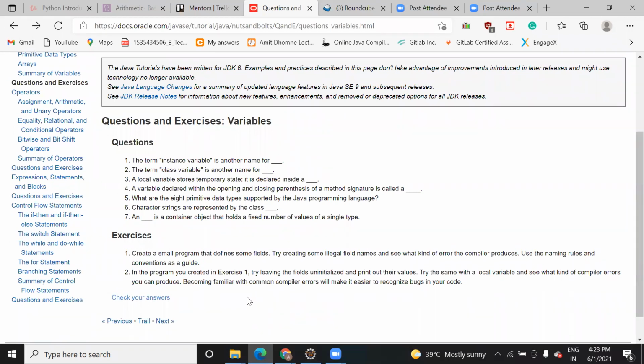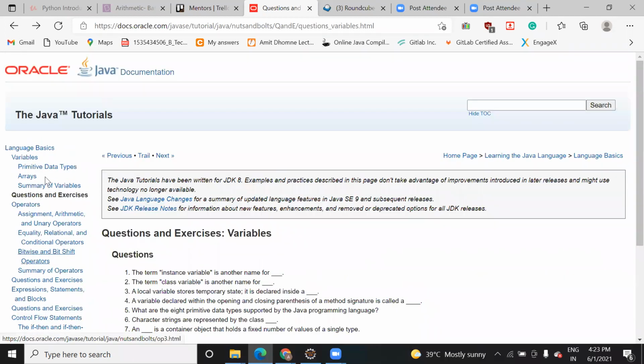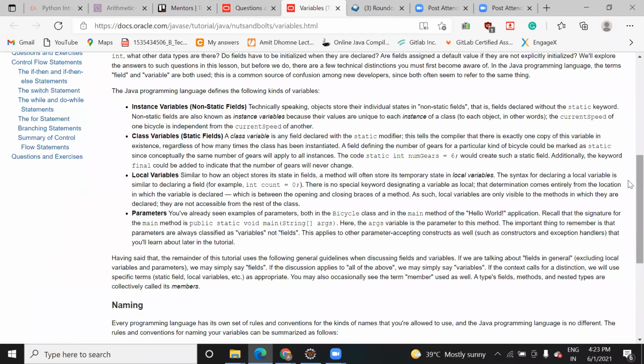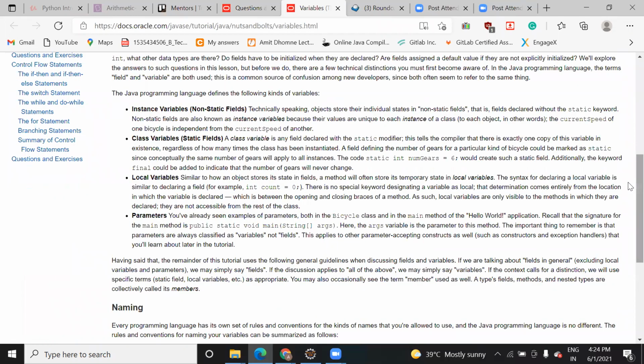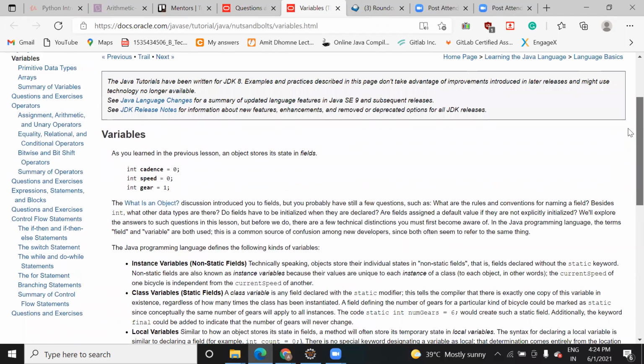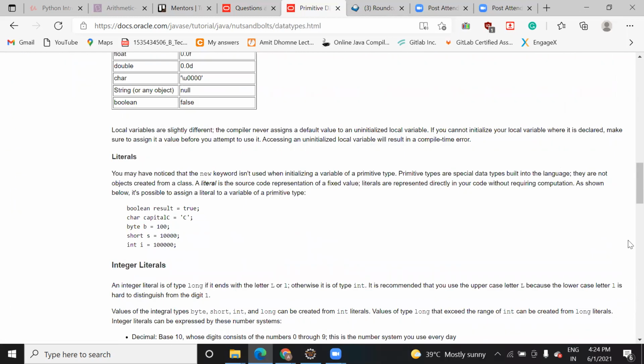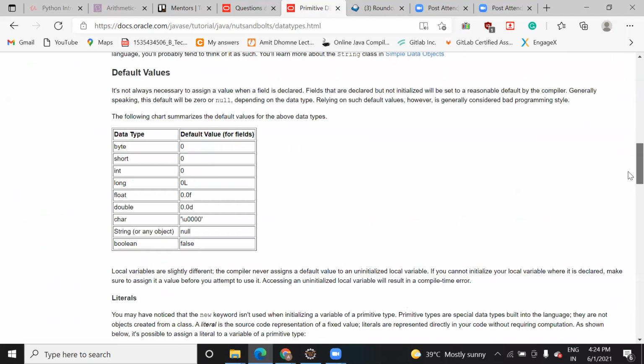The next thing they are saying is, try leaving the field uninitialized and print out its value. Did you try that? That will not print anything. But here in the docs, they are saying that there are some default values for variables. So it depends whether it will print or not. Yes, correct. There are some default values, and it depends on the compiler what value it will print.